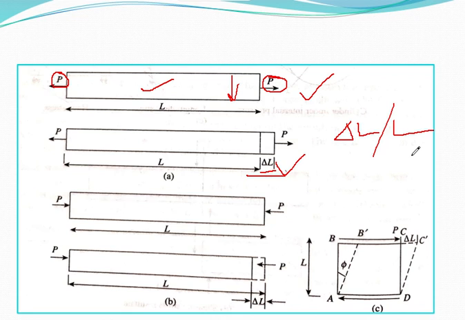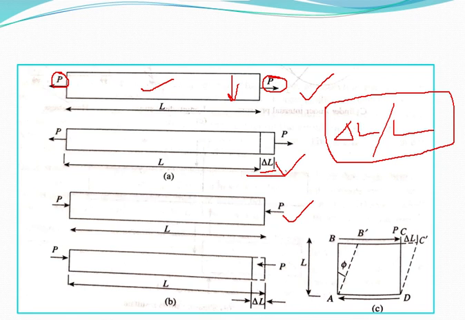Now we are talking about the compressive strain. Compressive strain is the situation where, due to external force, the bar reduces in length and the bar is under compression. This is your compressive strain. You can see that the change in length we are considering as del L and the original length as L. Then the strain formula is the same, that is change in length by original length.